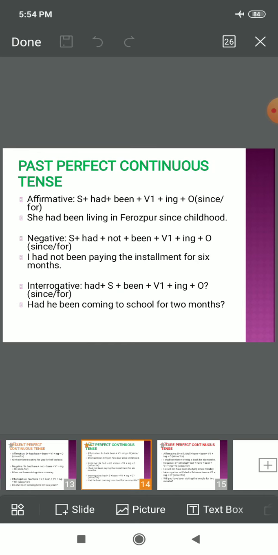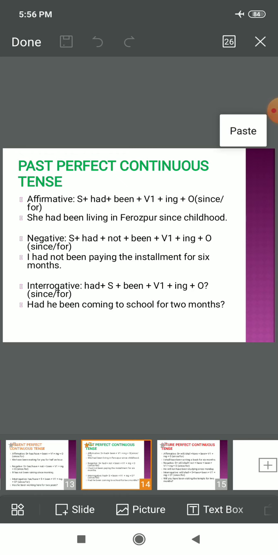Next is interrogative. I hope you remember it by now that helping verb always comes in the beginning. Had he been coming to school for 2 months? The sentence structure becomes very much important here. See, had he been. Had would come in the beginning, then subject, then been, right? So, had he been coming, verb's first form plus ing etc. would remain same, right?